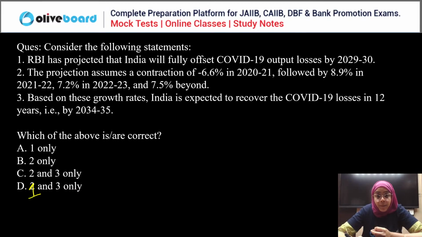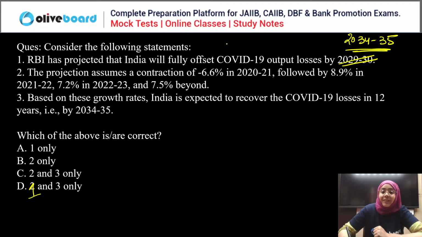So basically, when we are talking about the losses cannot be covered by year 2029, 30. No, losses will be covered by year 2034, 35. Okay, so first is the wrong statement.